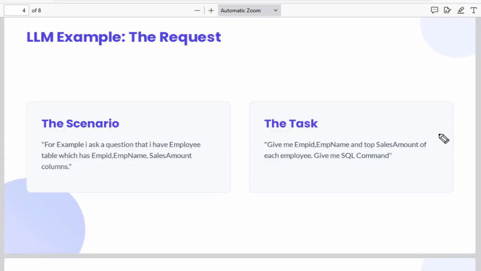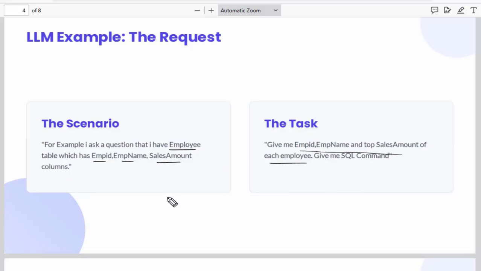Let me give you another example of generative AI. Suppose I have an employee table in which employee ID, employee name, and sales amount are the columns. And I want a SQL command: give me employee ID, employee name and top sales amount of each employee.